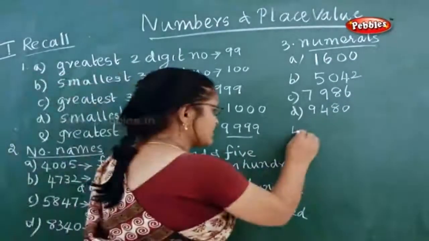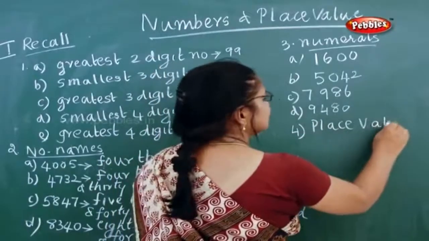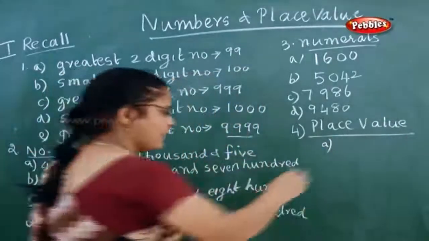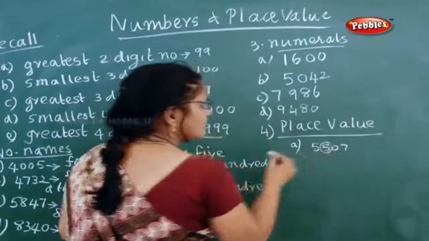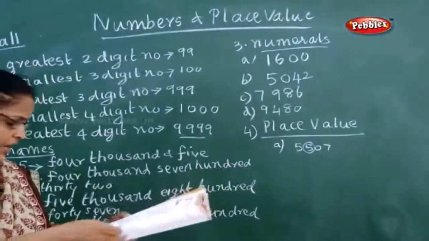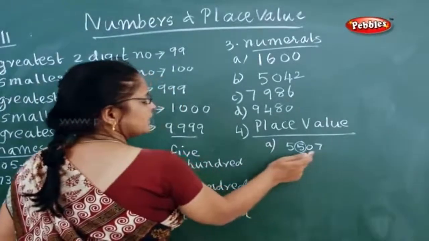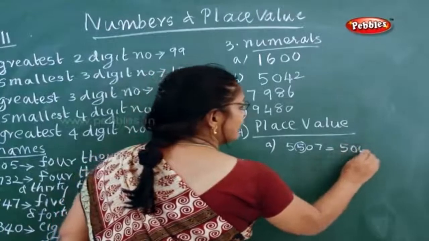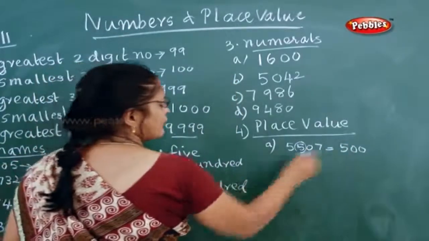Now next, fourth question. Place value. You have to find out the place value. Now in place value, the first one, 5507. In this, the 5 is circled or darkened. Now you have to tell the place value. Ones, tens, hundreds. So what will you write? You have to write 500.